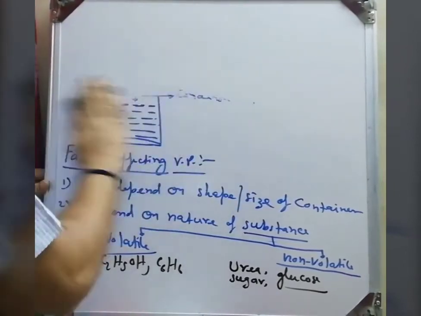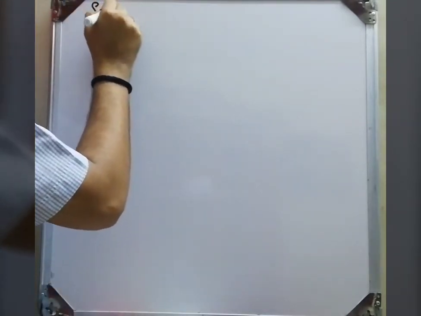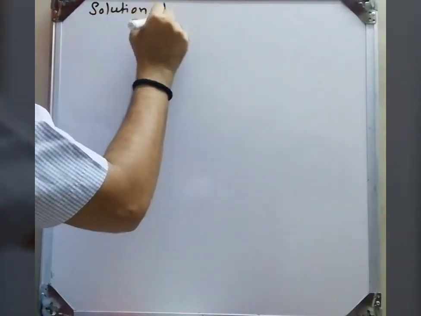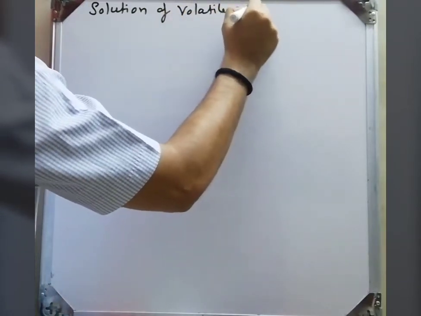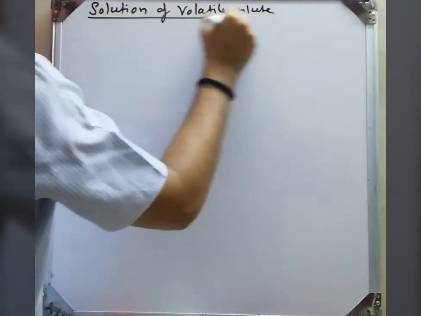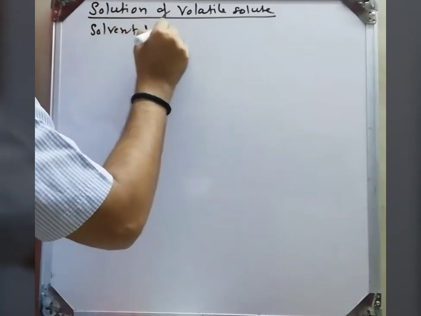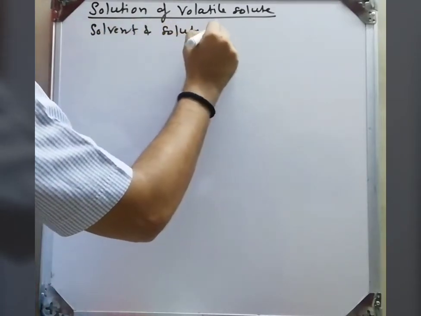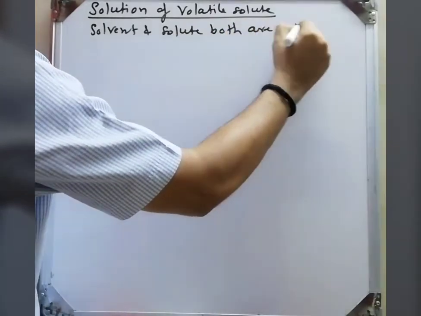Now next we discuss the vapor pressure of solution. And this solution can be with a volatile solute or a non-volatile solute. So here we discuss the solution of a volatile solute. Solvent and solute both are volatile.